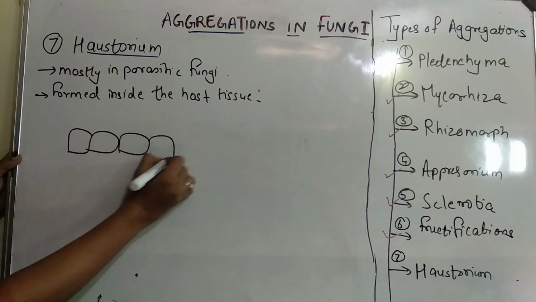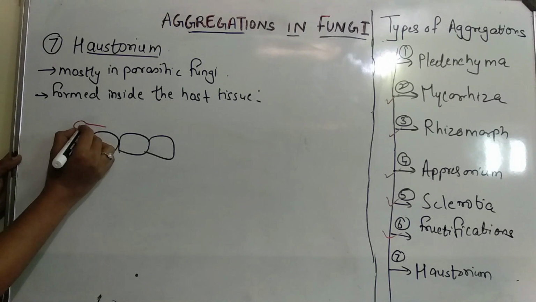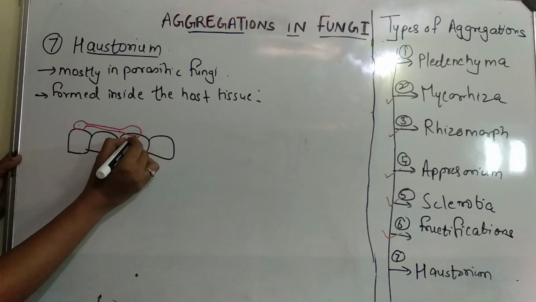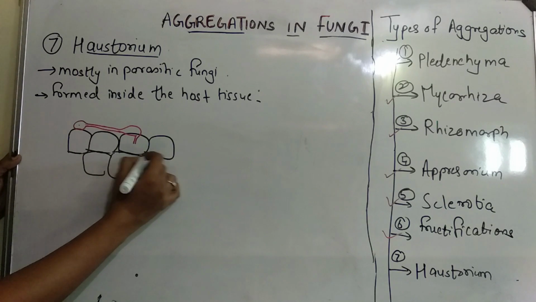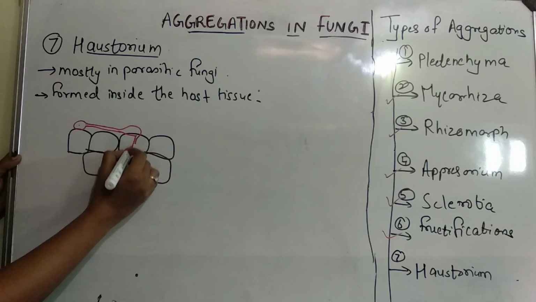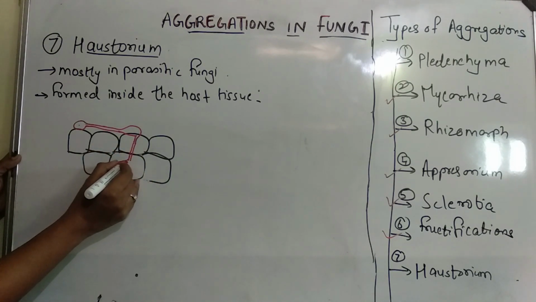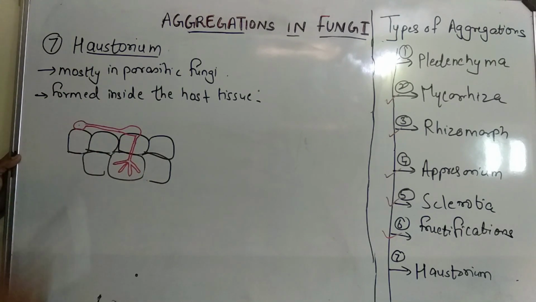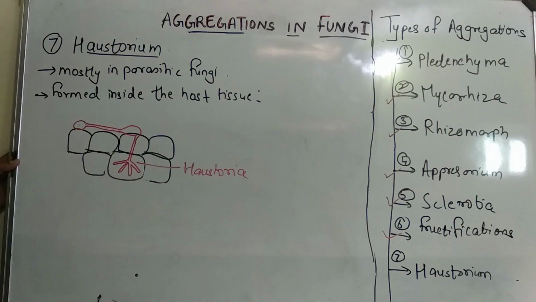We had drawn a diagram where I had drawn a conidium. The conidium germinates to produce a swollen structure, Appressorium, which gives a penetration peg. Now this penetration peg will get deep inside, and once it is inside the host tissue, it will make finger-like projections. These finger-like projections are actually what is called the Haustoria.